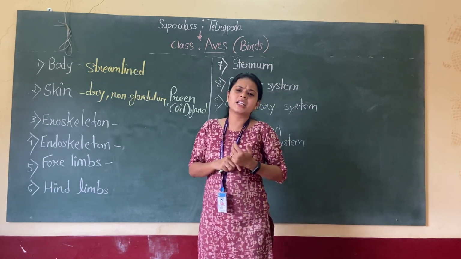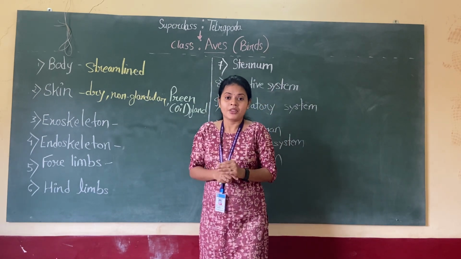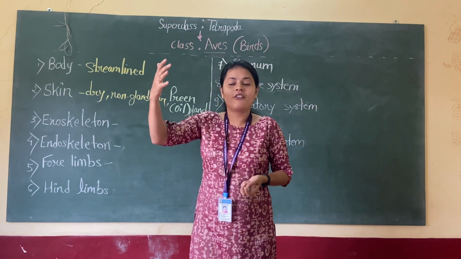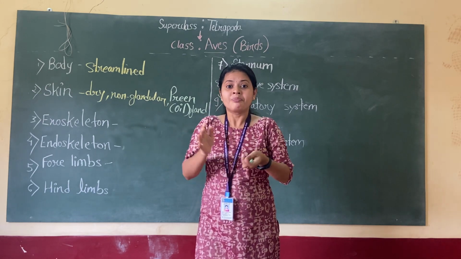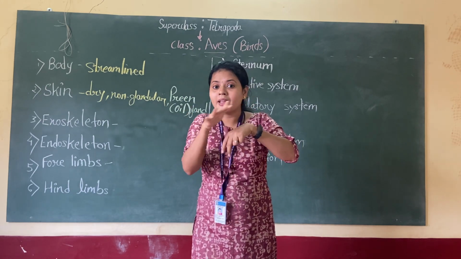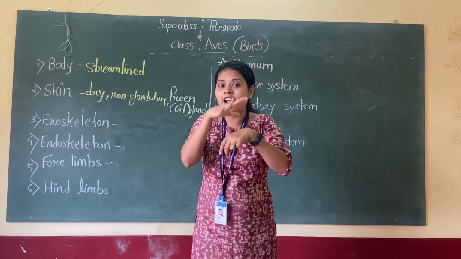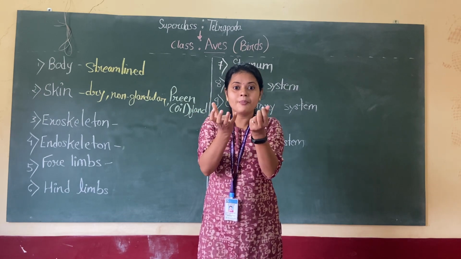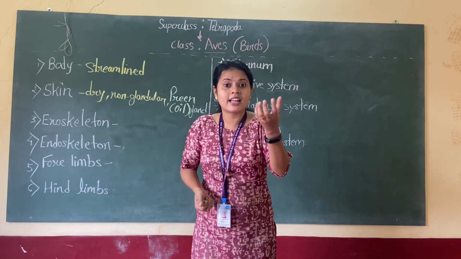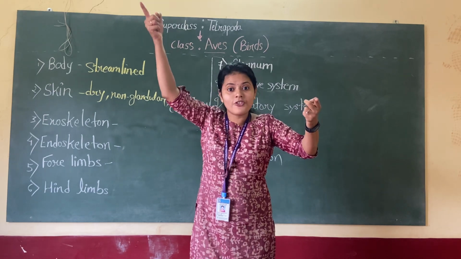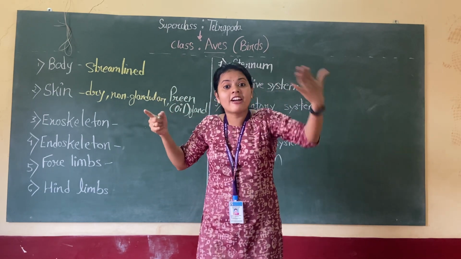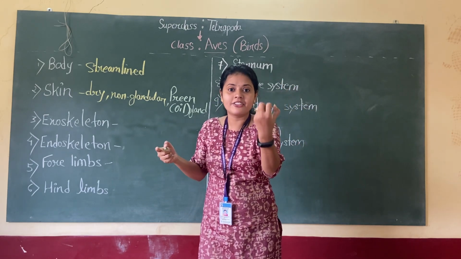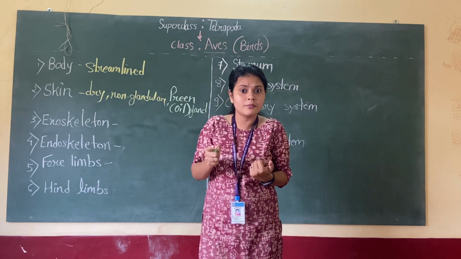Now, why is this required? Very important thing: birds need to prevent wetting, whenever there is rain or whenever they go into the water. If the feathers come in contact with water, they will get wet, and if the feathers get wet, the density will increase, and that will be a problem for the bird to fly. So in order to prevent wetting, it has to keep the feathers very dry, then only can they easily fly. The light weight and such features are required for the bird to fly.